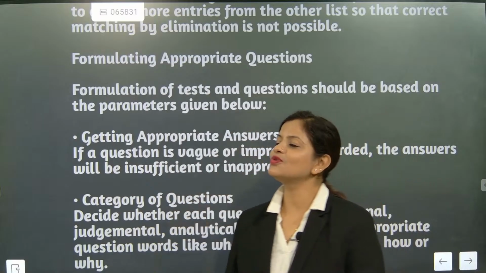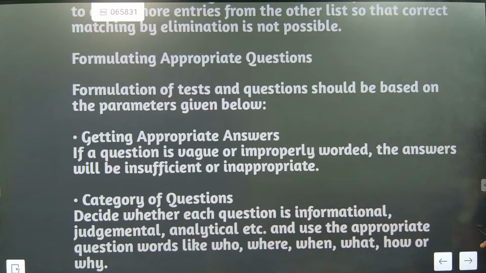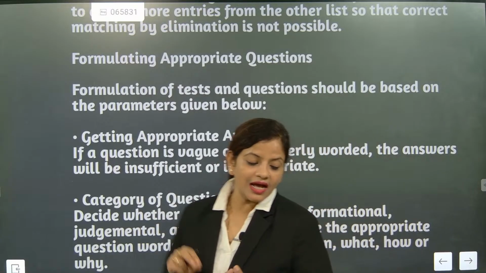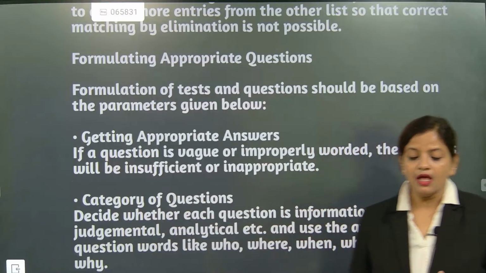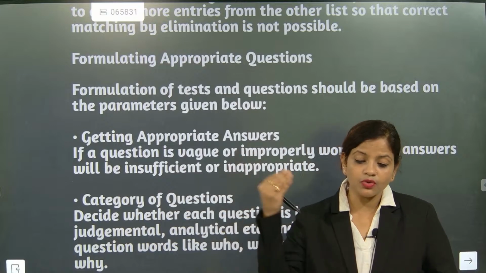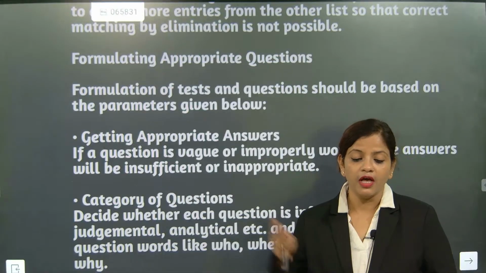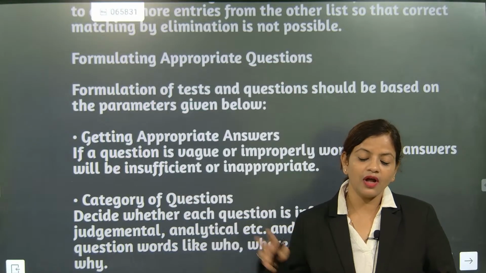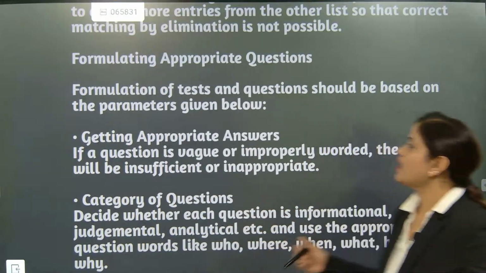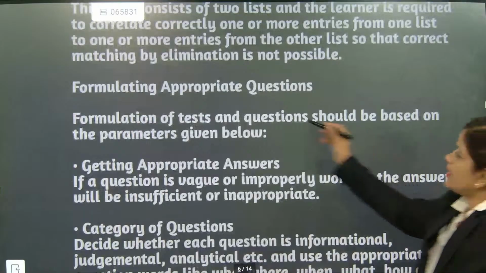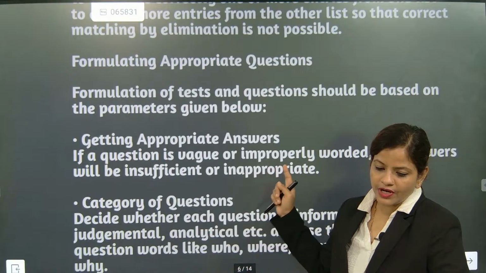Okay, all the students, all coaching students. Now look here, if the questions are there, appropriate question answering should be done. Understood or not? 100% when appropriate question answering should be done, we must be checking that question तो ढंग से डाला है ना। अगर question ढंग से नहीं डालेंगे, अगर मुझे तुम्हारा नाम पूछना है और मैं तुमसे पूछूं, रुचि, तुम्हारे लिए तुम्हारा नाम क्या है, तो 100% उसका कोई मतलब नहीं बनता। तुम्हारा नाम क्या है, is a direct question. So यहाँ पे यही एक काम बहुत important होता है, formulating appropriate question। Getting appropriate answer के लिए हमको एक appropriate question होना चाहिए।